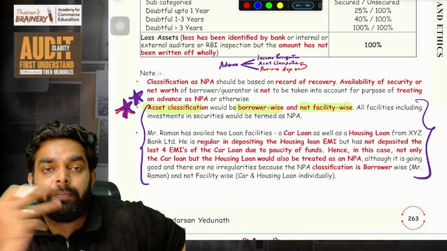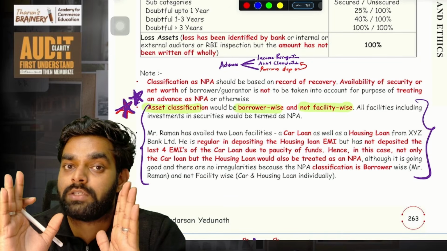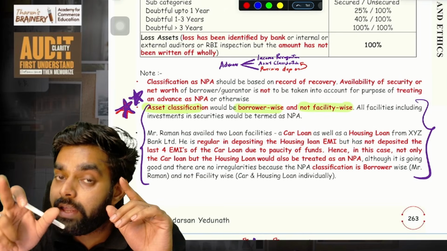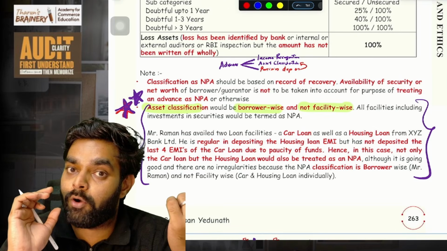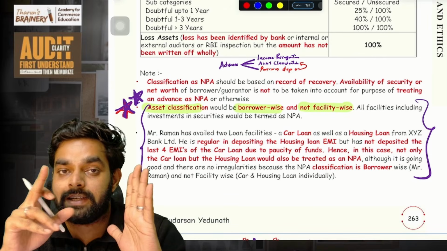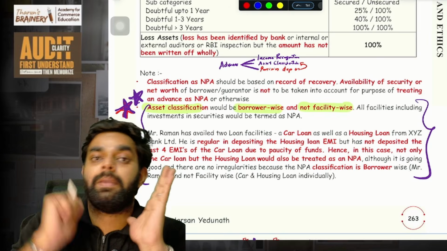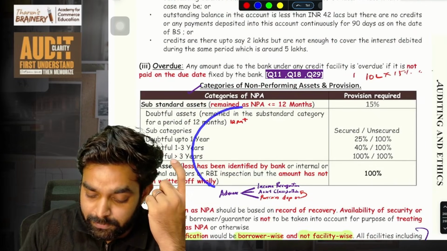I have missed 90 days, not paid any EMI. So will only the car loan account become NPA? No. If the car loan account becomes NPA, all that person's accounts are treated as NPA. Even though he is paying the home loan properly on time, his home loan also becomes NPA. All his assets, meaning all his loans, since for a bank a loan is an asset, will become NPA. So classify all the loans based on this.